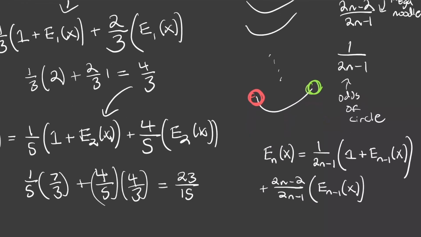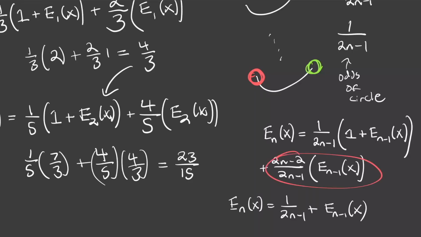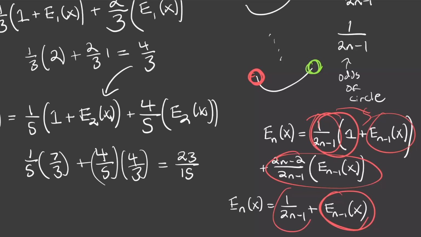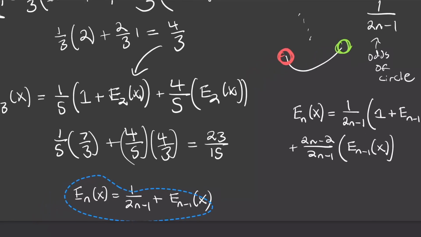Now when I simplify this, I get the recursive property of this equation. I get e sub n of x is equal to 1 over 2n minus 1 plus e sub n minus 1 of x. That's because this term plus this one times this one, when you expand this out, is just going to be equal to this one, and then we have this one over here, right? So essentially now I know the recurrence behind this problem for a general n, so I can simplify this. I'm going to move this over to the side so we can do that.